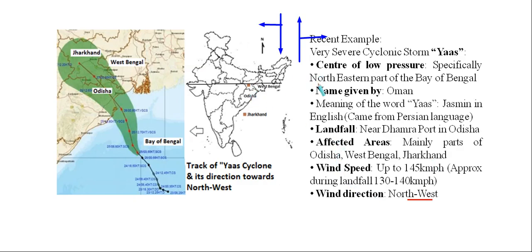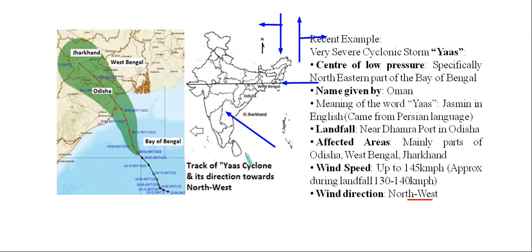Because we all know that the Tropic of Cancer line passes through the middle part of the subcontinent. And the southern side of this Tropic of Cancer comes under the tropical region. In this tropical region, we are having a predominant wind pattern, that is trade winds. And these trade winds flow from east towards west.